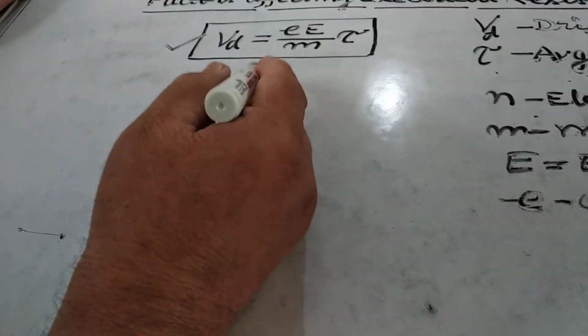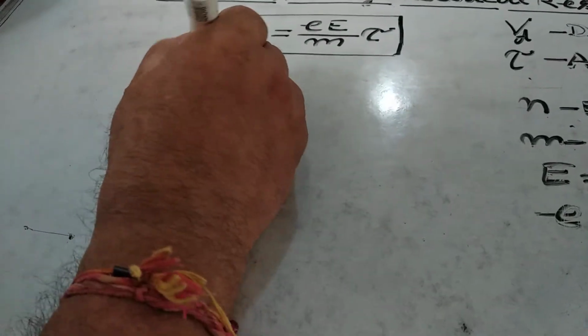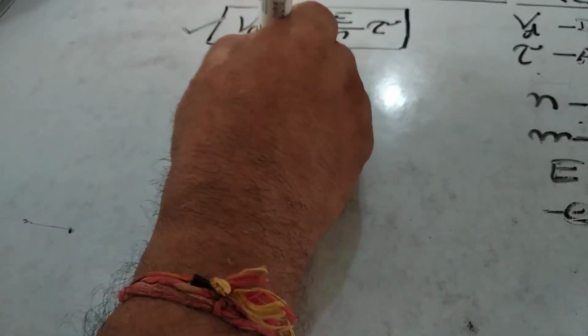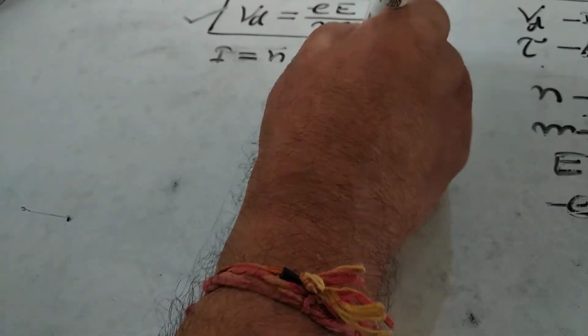Now the current flowing through the conductor due to drift electrons is given by I = nAeVd.